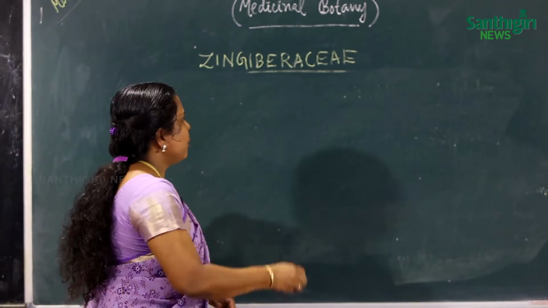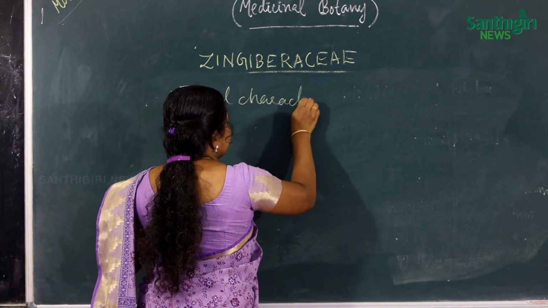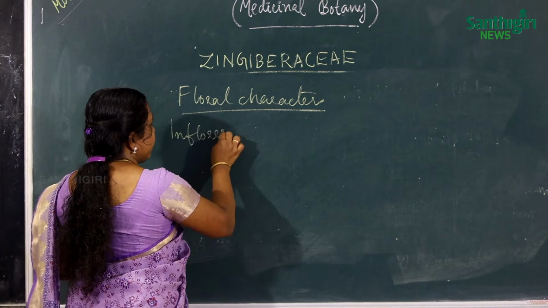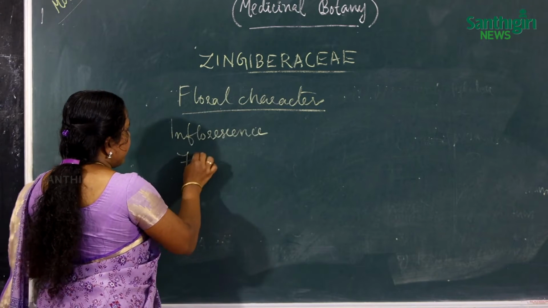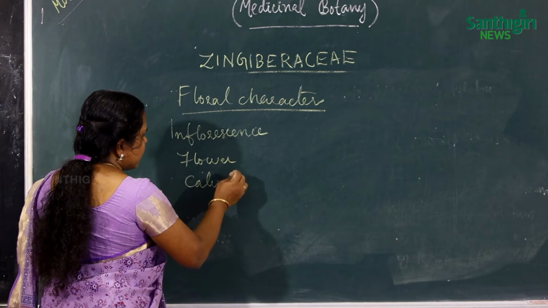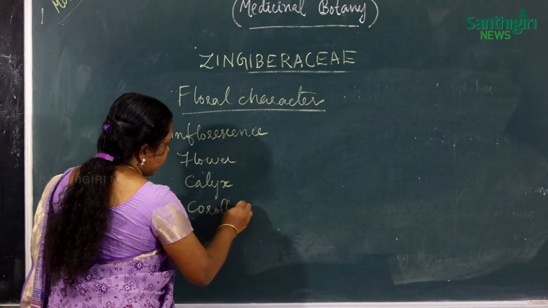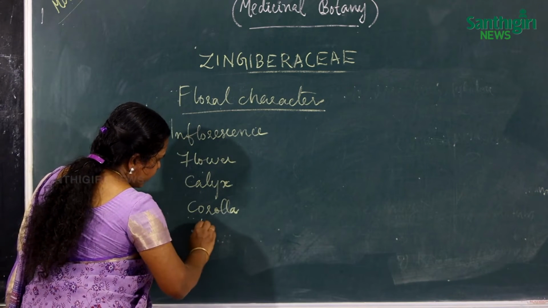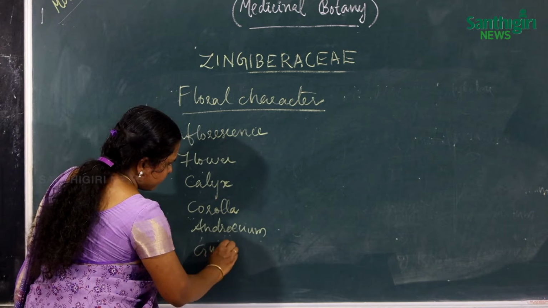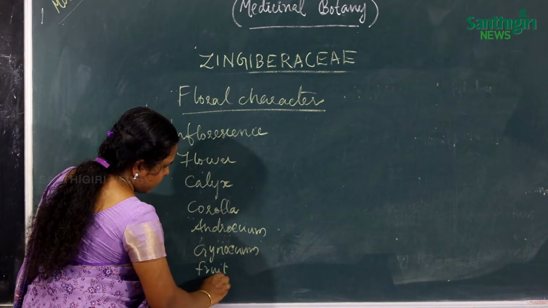Floral characters include inflorescence, then flower characters, then calyx, which is the outermost whorl of the flower, then corolla, which is attractive in function and is next to the calyx, then androecium, gynoecium, fruit and seed.